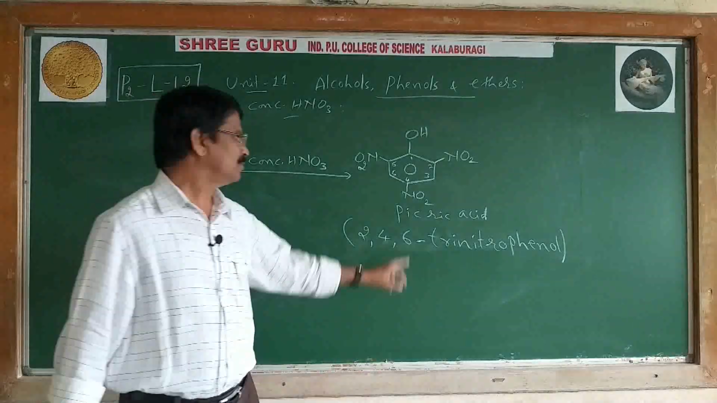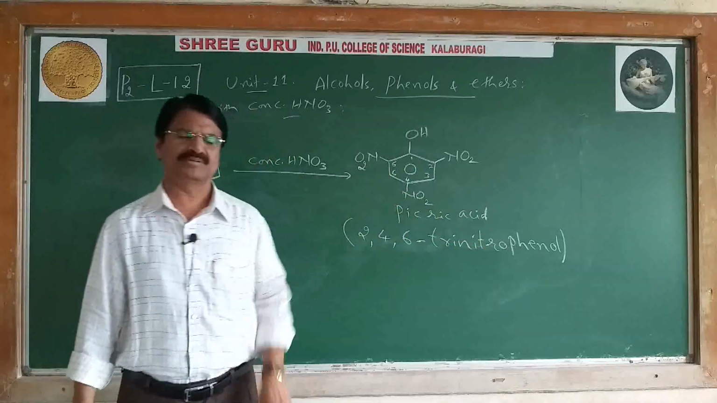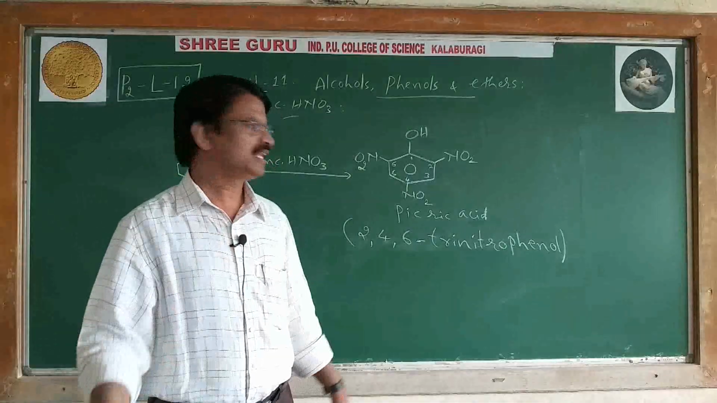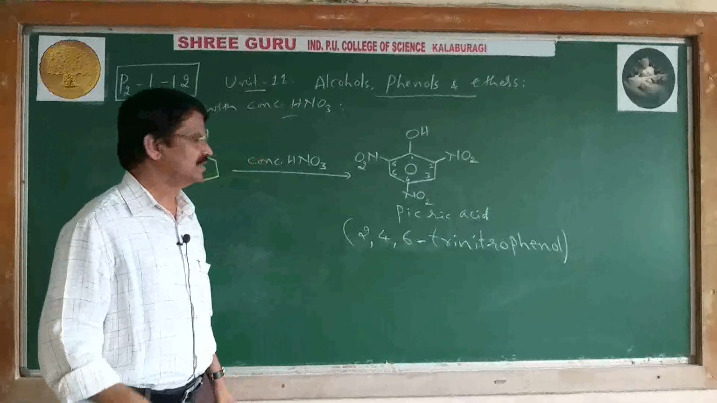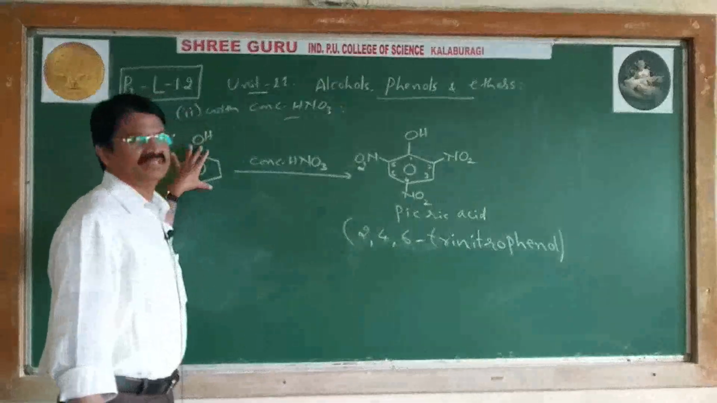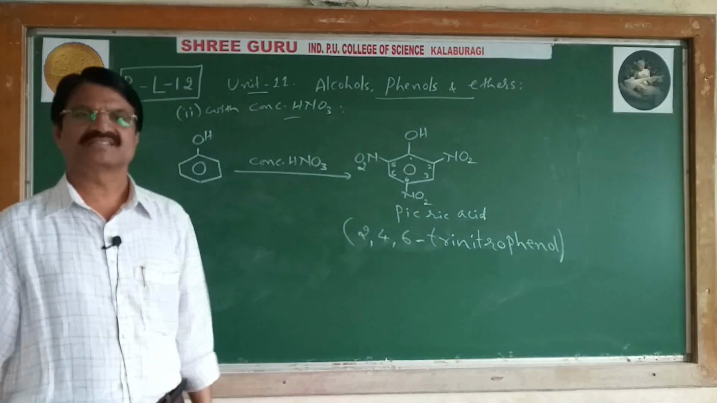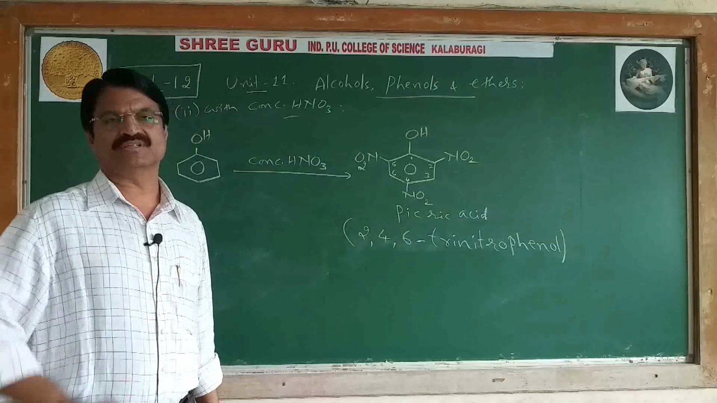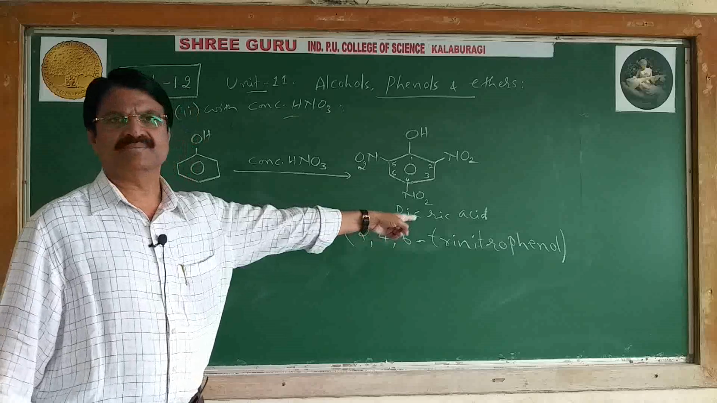Write the chemical name of picric acid. Answer: 2,4,6-trinitrophenol. Give the IUPAC name of picric acid. Again, write the same: 2,4,6-trinitrophenol. And name the product formed when phenol is subjected to nitration using concentrated nitric acid or nitrating mixture. Then you write the name 2,4,6-trinitrophenol, or you can say picric acid.